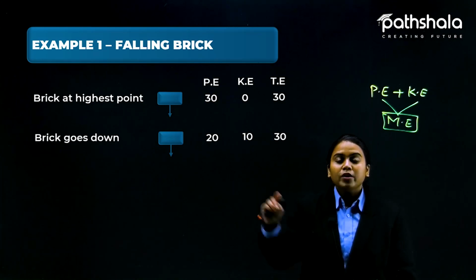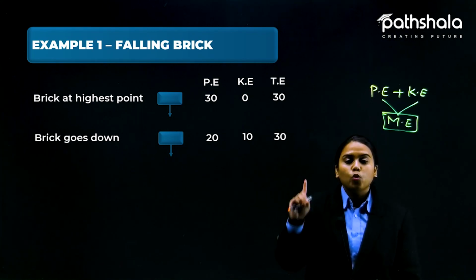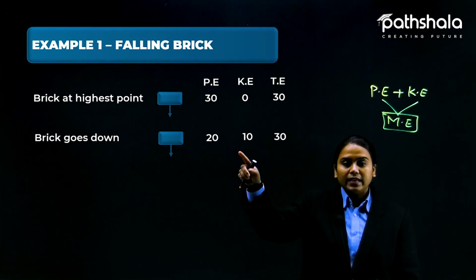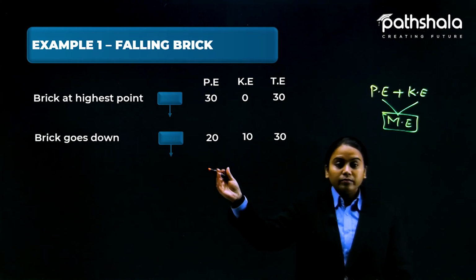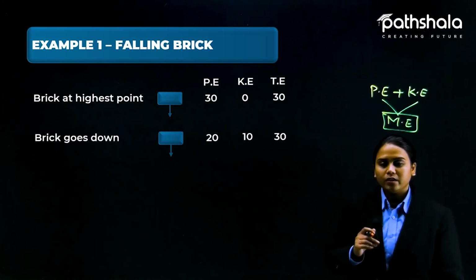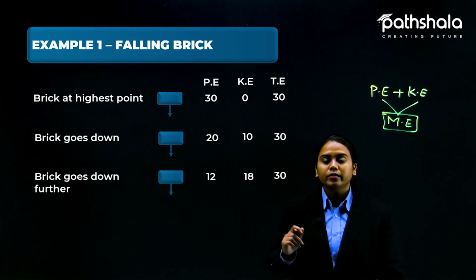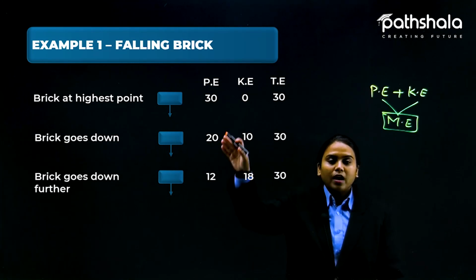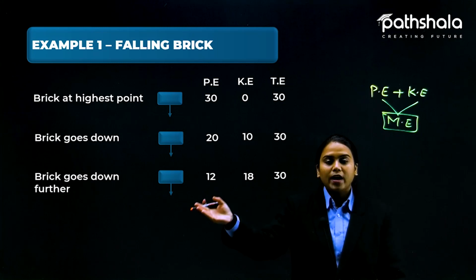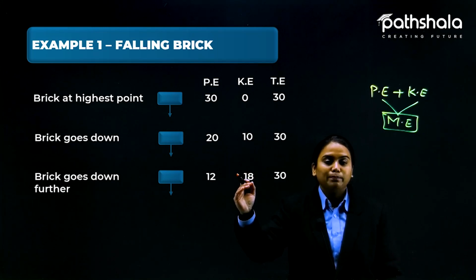It is 20, and now the kinetic, because it has gained certain motion value now, so 10 is the kinetic energy, and the sum of it again will be 30. Okay, now it is again going down further. Now the potential height has been reduced very much, to 12, and kinetic, now it is gaining more speed.